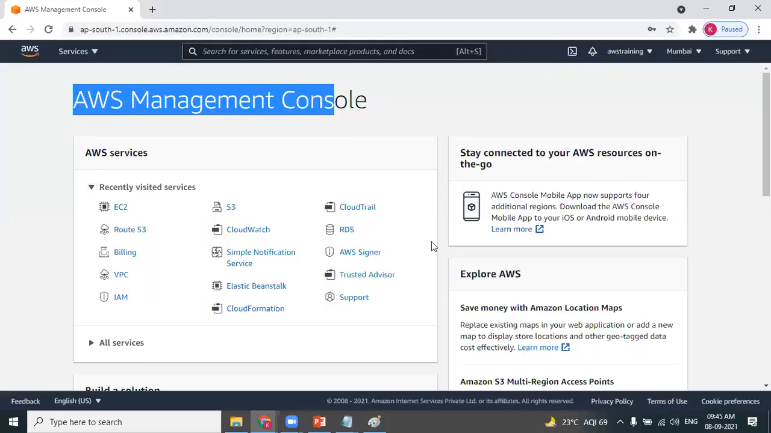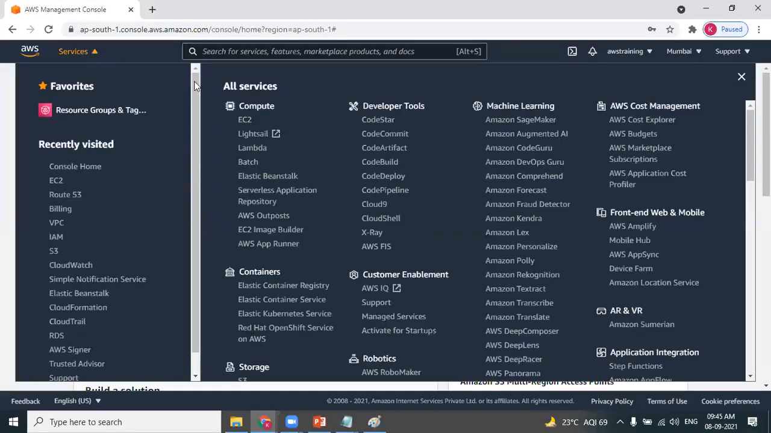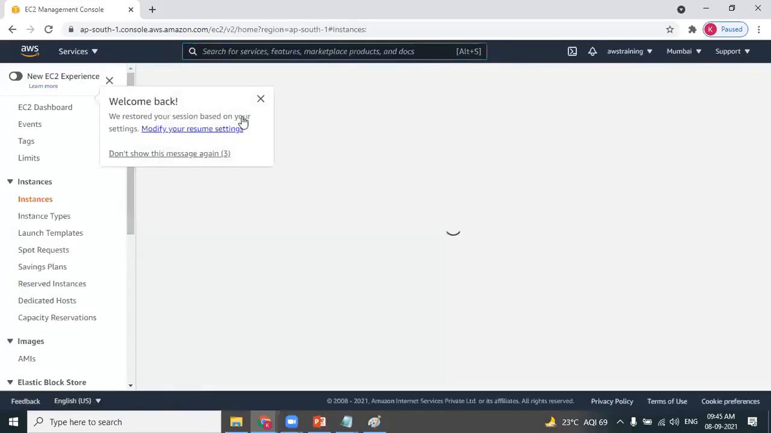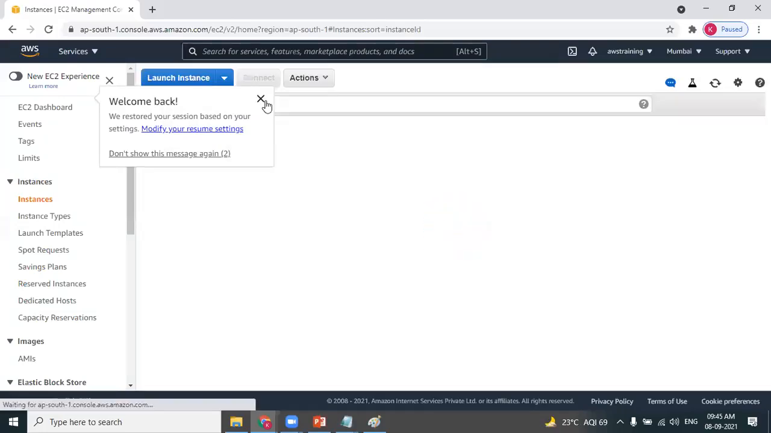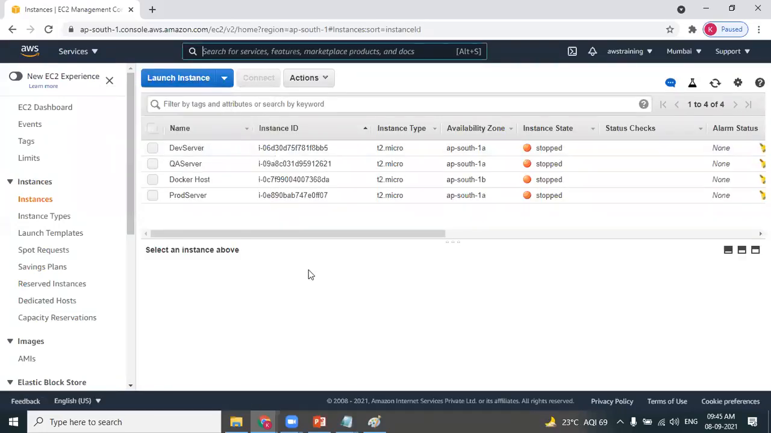I have logged into AWS, go to services. I'm selecting the first service called EC2. I have selected a service called EC2. Yes, this is how the EC2 dashboard looks like. Go to instances to see the list of all the instances which are there on AWS.